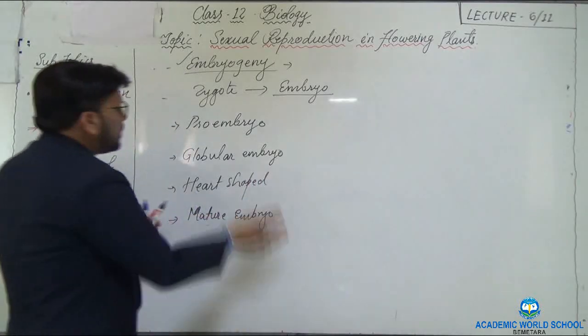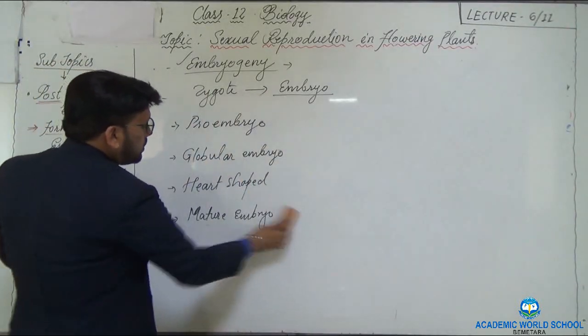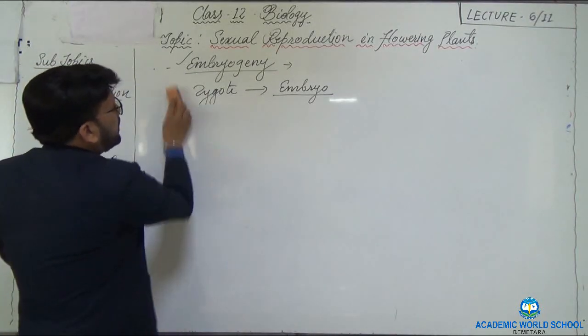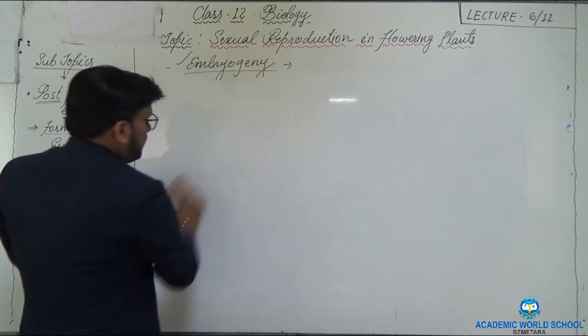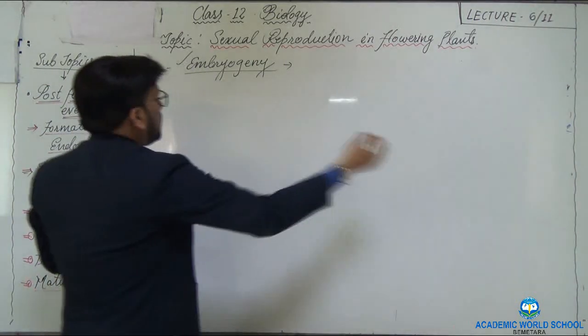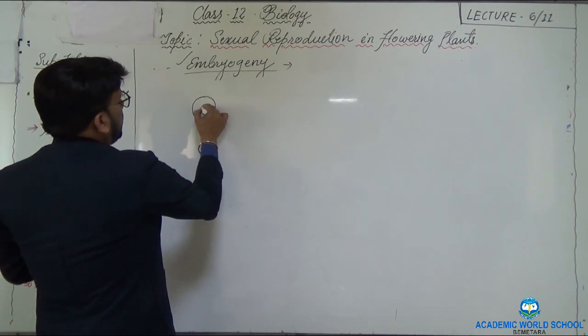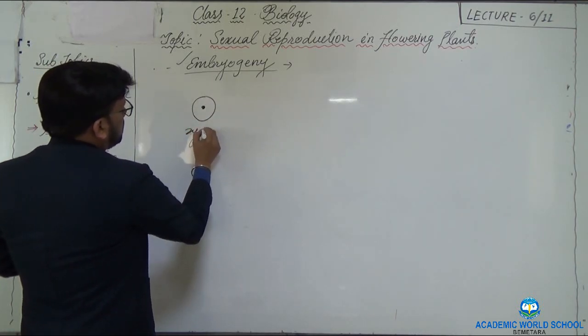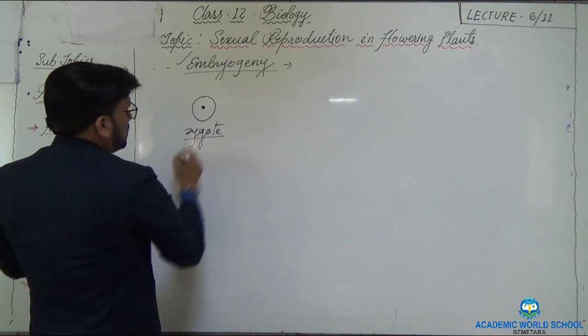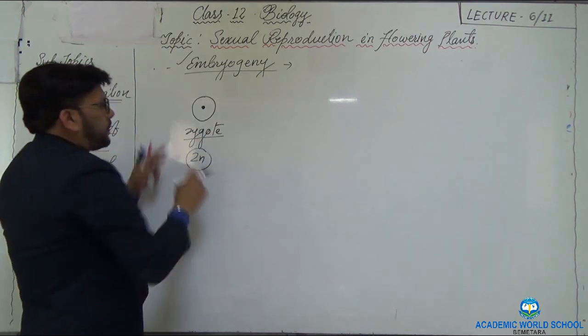Now I will be dealing with all these through the diagram so that it could be easy for you. So let's begin with the process of embryogenesis. Now this is the zygote. Zygote is diploid.